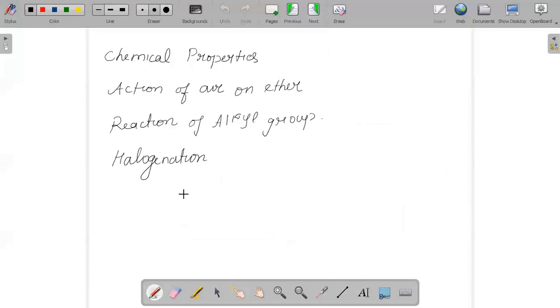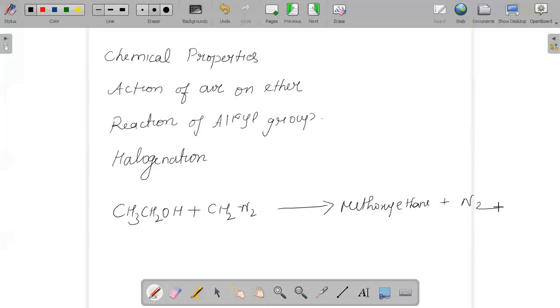For example, CH3CH2OH plus diazomethane CH2N2 will give methoxyethane plus nitrogen gas. Methoxyethane we can write as CH3CH2OCH3. Hence, different methods can be used in order to prepare ethers.